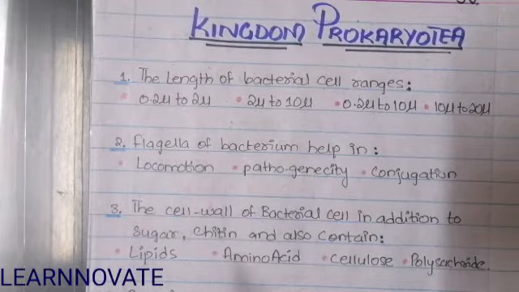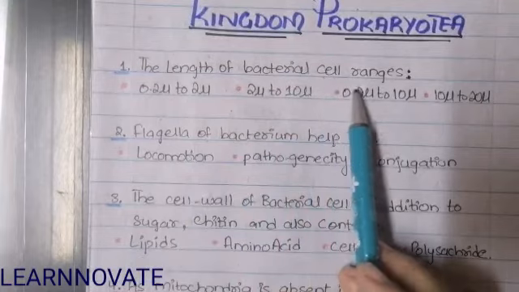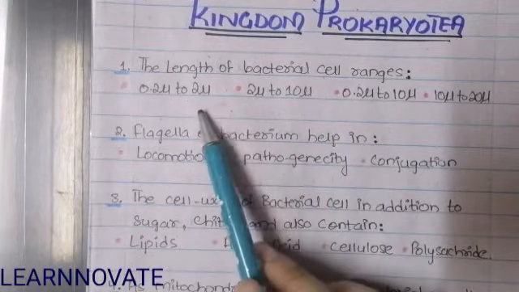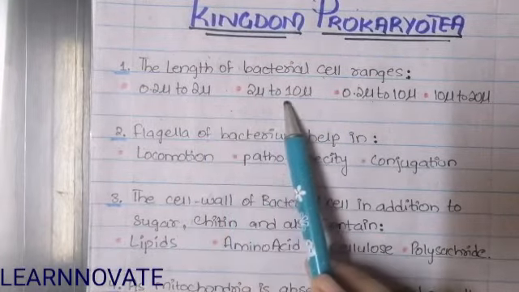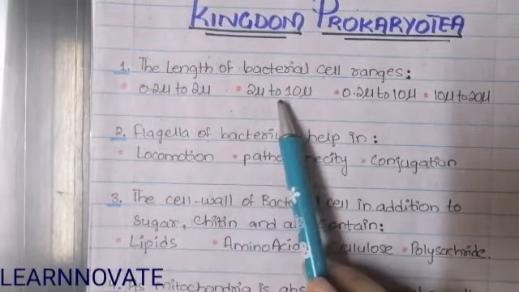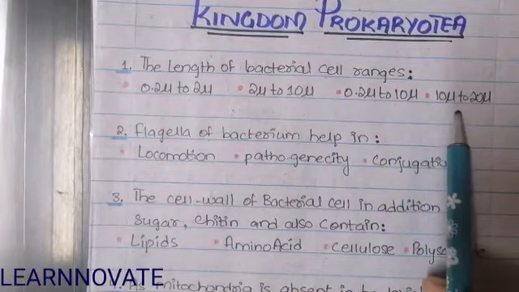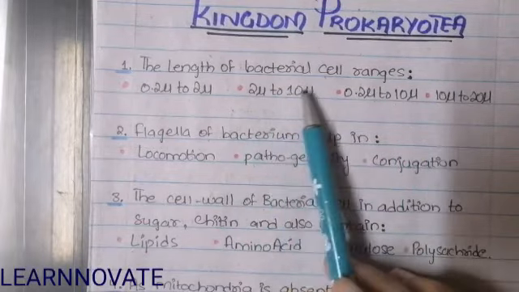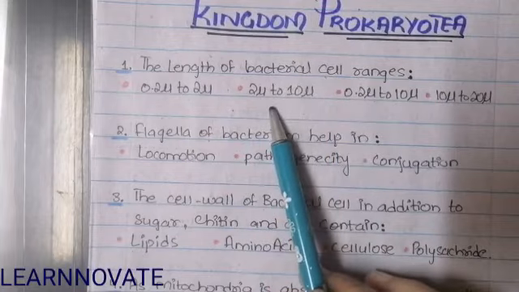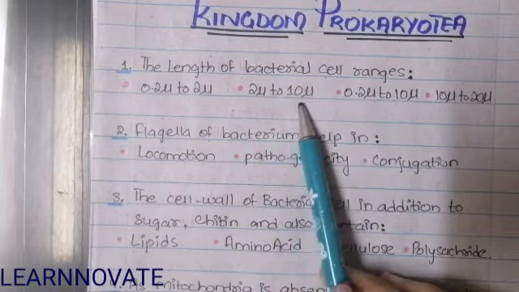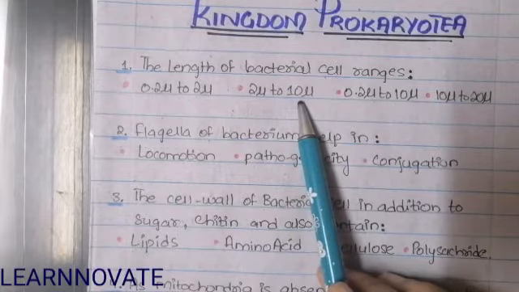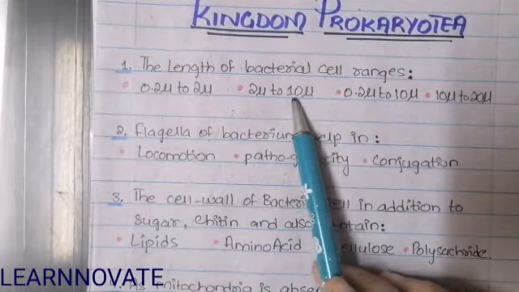They are asking the length of the bacterial cell ranges from: option A says 0.2 to 2 micron, option B says 2 to 10 micron, option C 0.2 micron to 10 micron, option D 10 micron to 20 micron. So the answer for this question is B, that is 2 micron to 10 micron. The bacterial cell is about 2 to 10 micron in length.